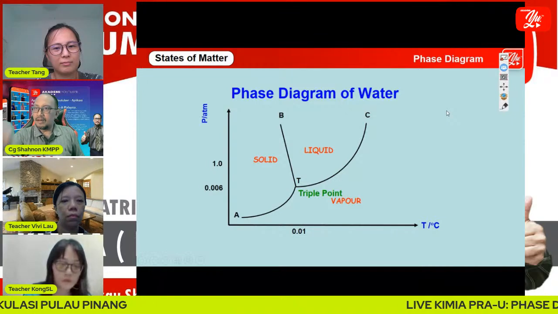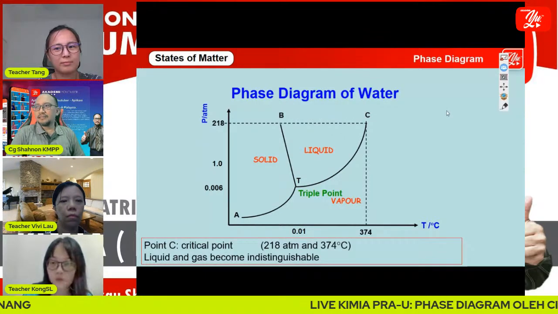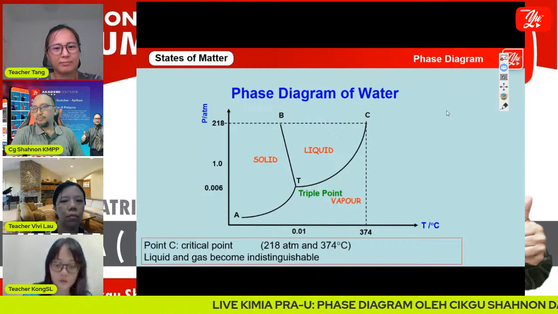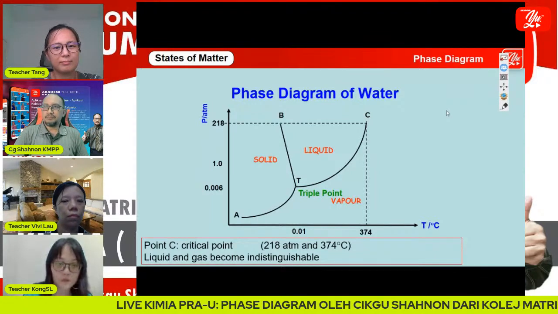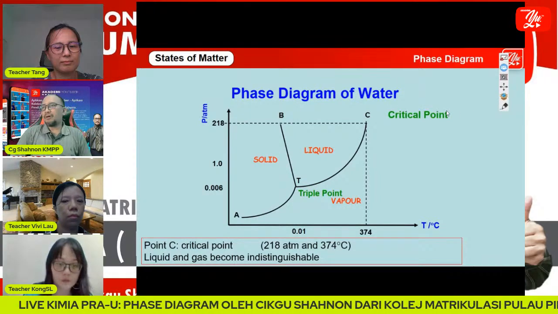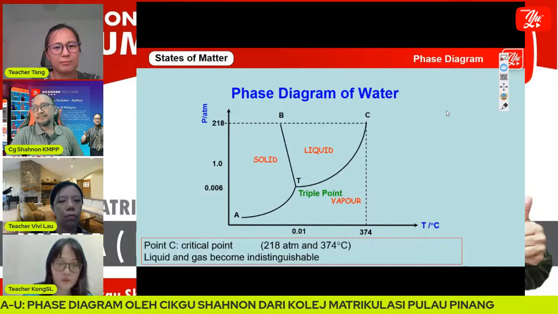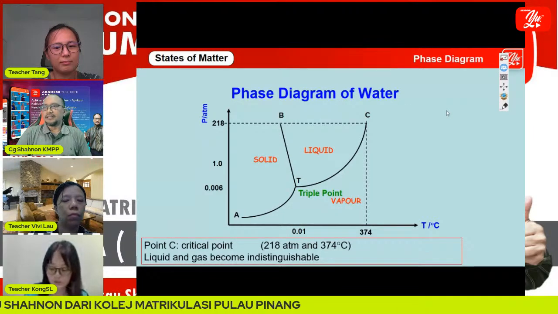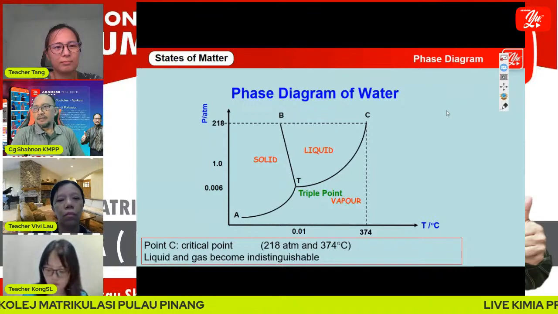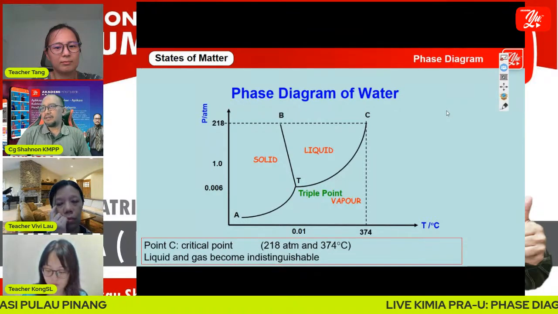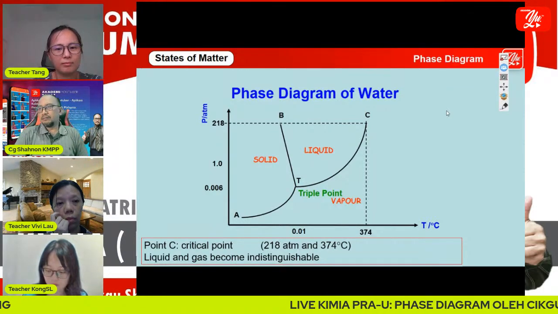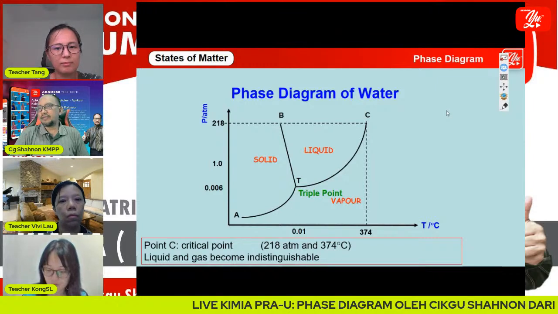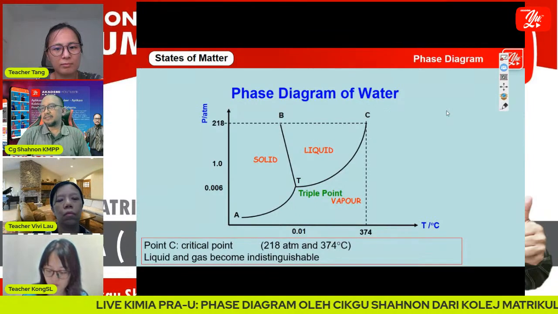Okay. The last one is critical point. Point C on top of the TC curve. On top of the TC curve, we call it the critical point, and the critical point temperature is 374 degrees Celsius, and the pressure is 218 atm.